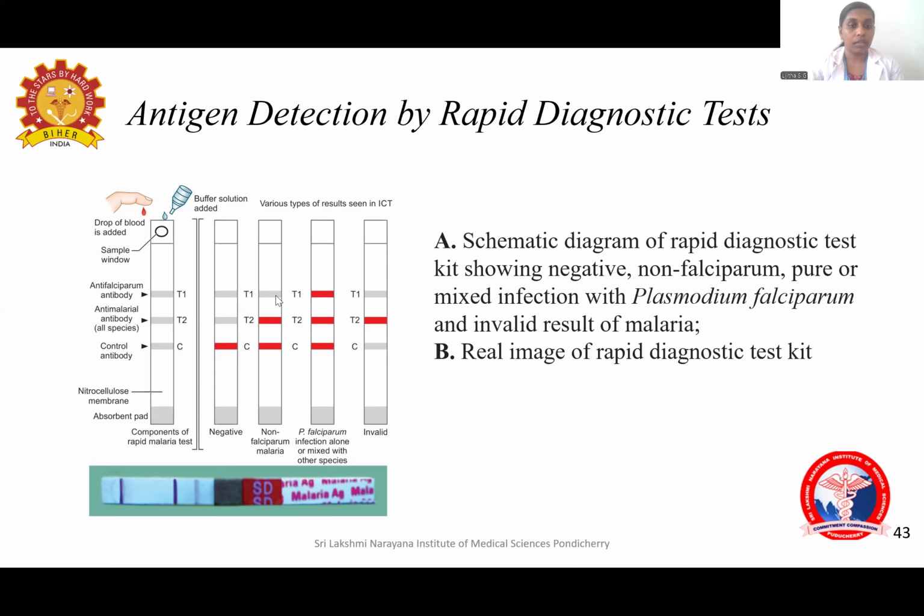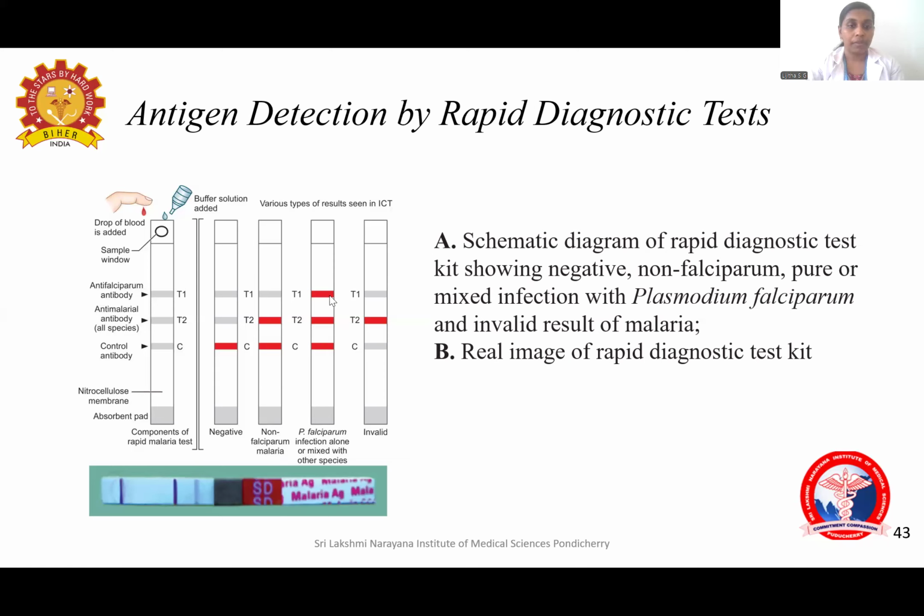So we can tell the upper band is for the anti-falciparum antibody. This lower band is for the anti-malarial antibody that is present in all the species. So for this patient, this line is coming as positive, which means it is not falciparum because that line is not turning up. It can be any other species, so non-falciparum malaria.